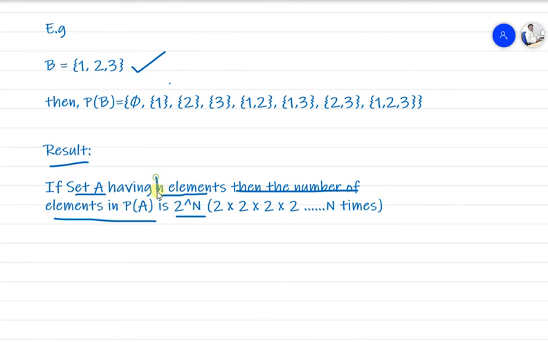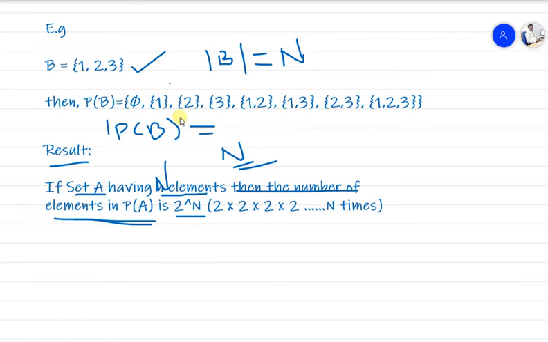So here, I'll say n elements in set B, then the number of elements in P of B will be 2 raised to n.